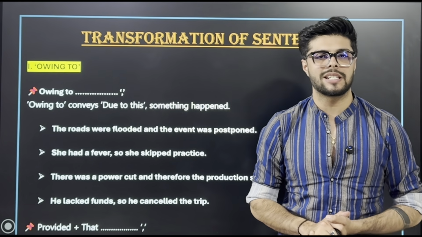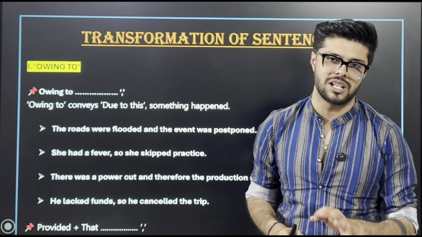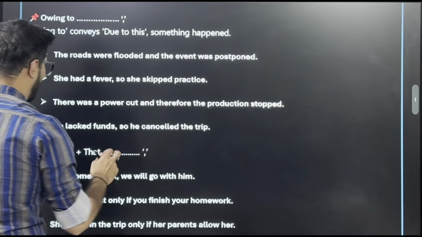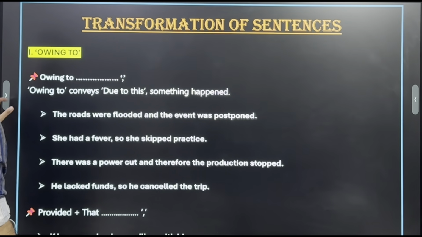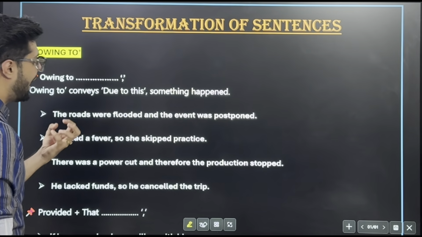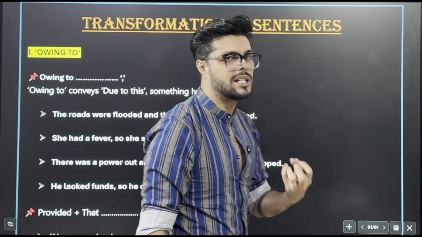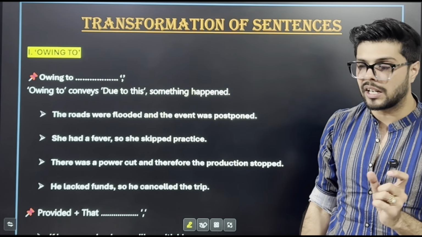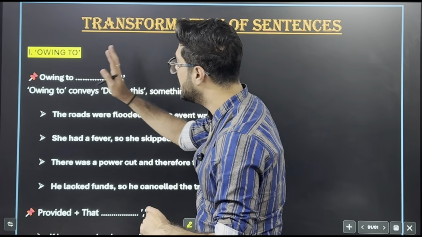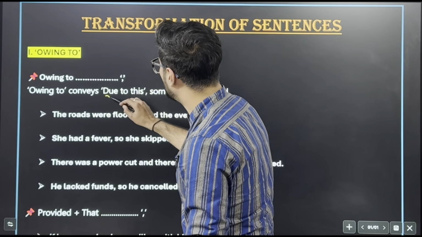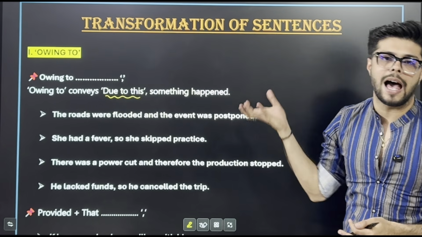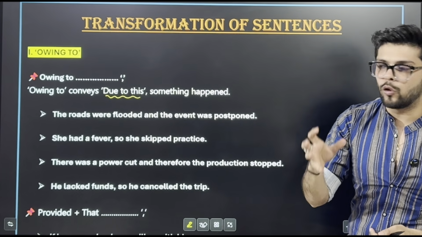In this video I'll be taking up your next structure of transformation, which is sentences with owing to and provided. Whenever you get any question which is to be transformed using owing to, or beginning a sentence with owing to, first of all, what does owing to mean? Owing to conveys due to this. Basically, because of this something happened. That is the meaning of owing to.